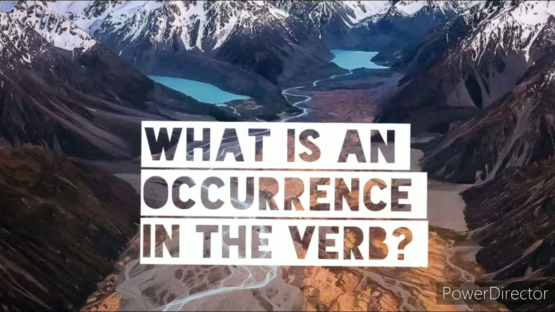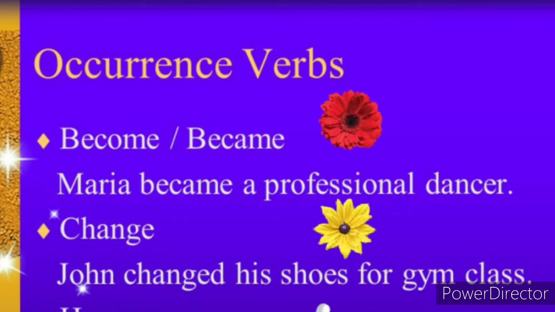Now, what is an occurrence verb? Basically, occurrence means an action which we develop, such as become, change, appear. Well, let's quickly take an illustration on it.